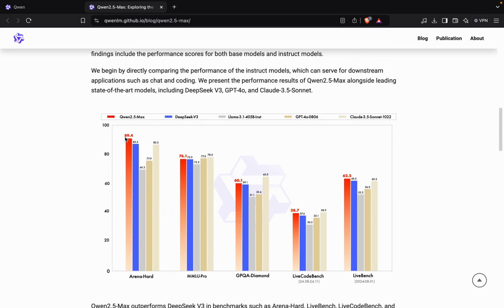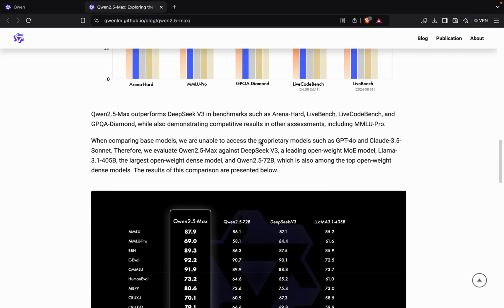In Arena Hard, the benchmark shows that they have a greater result than all of the other models. In MMLU Pro, they have a significantly higher score, but not as much as Claude 3.5 Sonnet has. In GPQA Diamond also Claude 3.5 Sonnet has great benchmarks. In LiveCodeBench also, and in LiveBench, Qwen 2.5 Max has the greater benchmark. So it outperforms DeepSeek V3 in benchmarks like Arena Hard, LiveBench and all that.